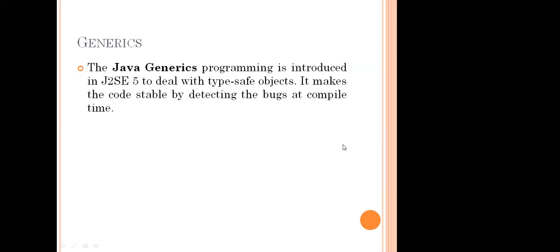It is all about how the data is going to be stored in the program. In the starting classes we discussed where the data is stored in the program. Do you remember? Memory, variables, sir. Yes, variables.